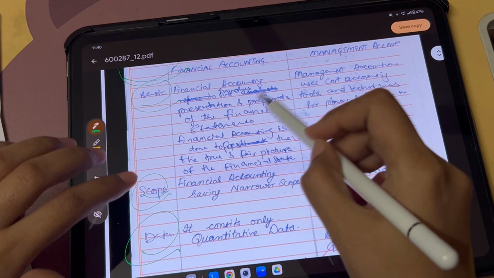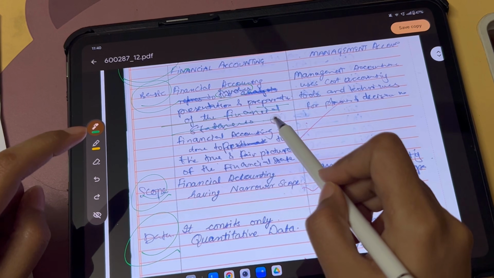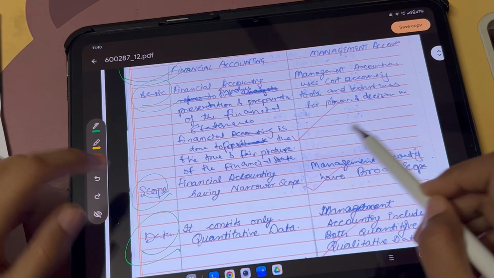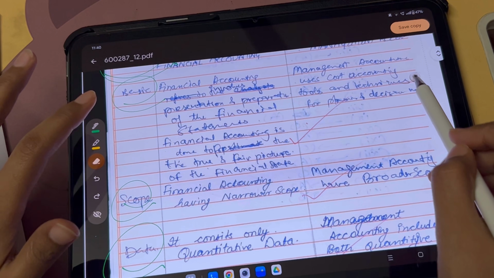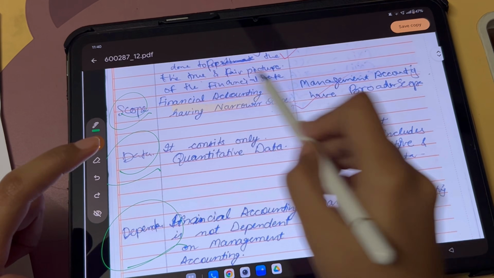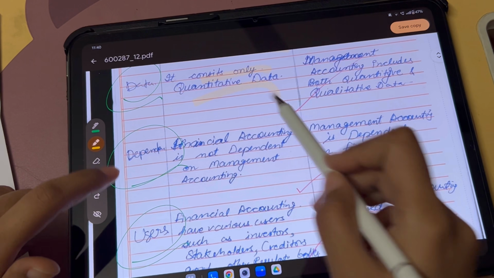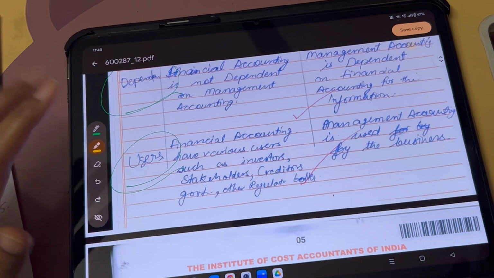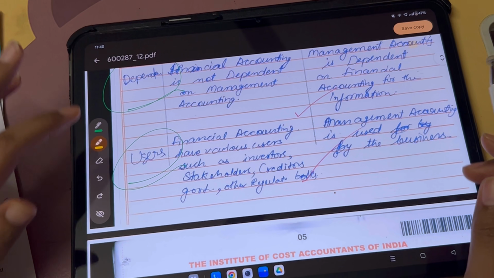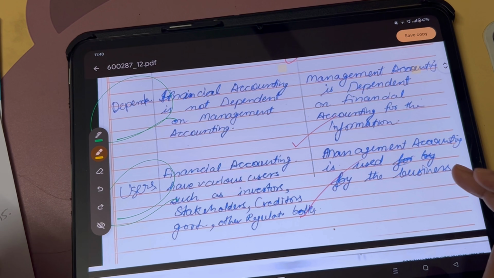Here I wrote that financial accounting involves presentation and preparation of financial statements. Management accounting uses cost accounting tools and techniques. Financial accounting has a narrower scope, management accounting a broader scope. Financial accounting consists only of quantitative data, management accounting also qualitative data. These are all basic points which we know, but sometimes we are not able to write all of them.